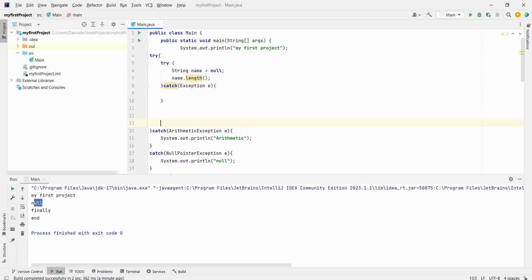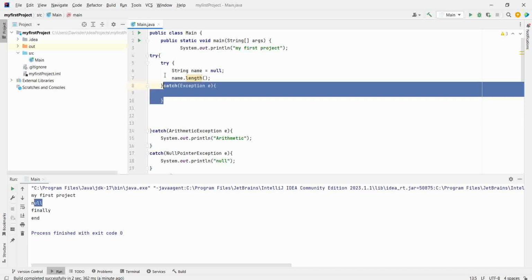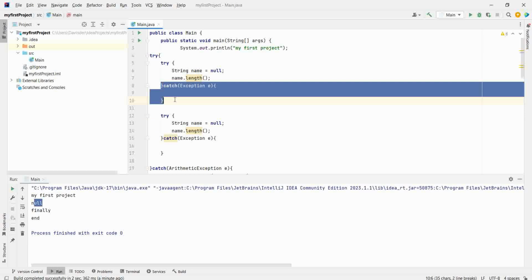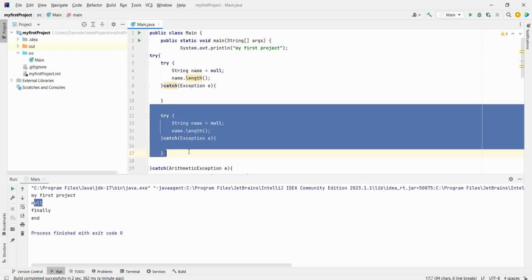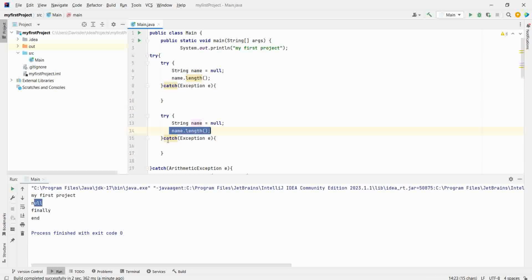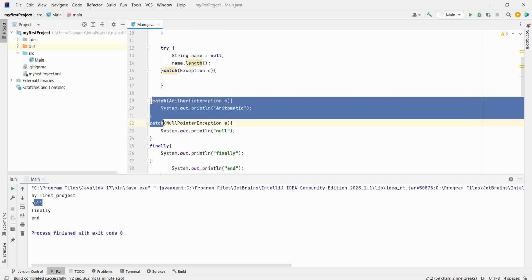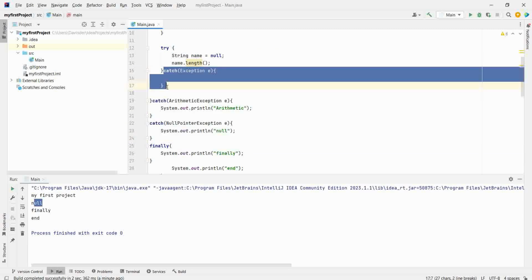Then we can have any other statement. Similarly, we can have any n number of try catch within try catch. Now, if this will be called, there is an exception here, then this will handle that. Then normal flow will continue. Now, if there is an exception here, this will handle it, and then the normal flow will continue. And in this case, the exception will not go over here because here it is already handled.